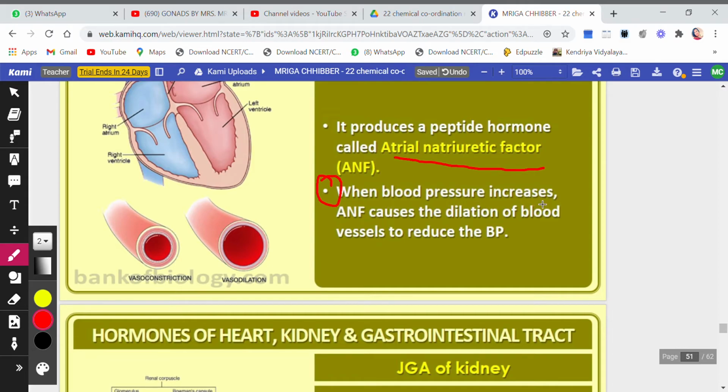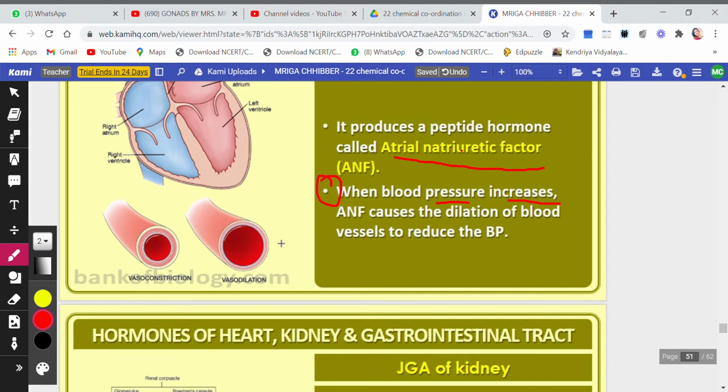When blood pressure increases, ANF causes dilation of the blood vessels. Now, what is dilation of the blood vessels? If the blood vessels are this much wide, then if the blood pressure increases, to reduce that pressure, ANF will dilate the blood vessels.